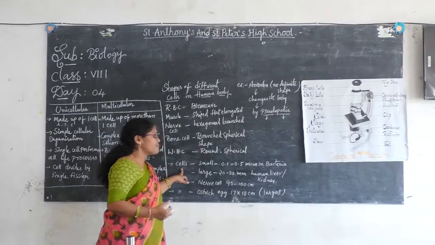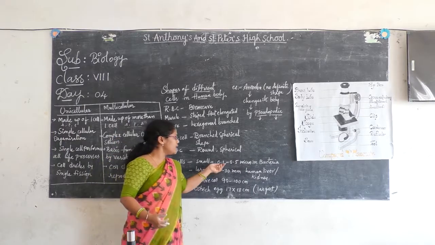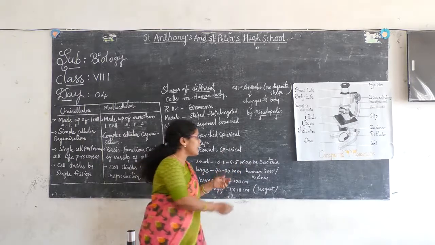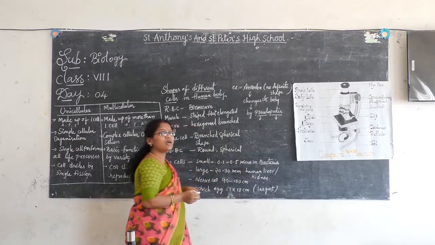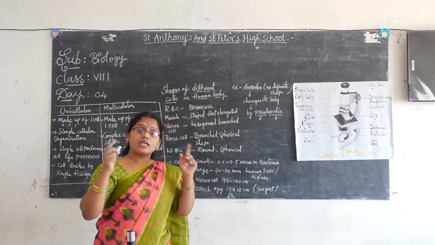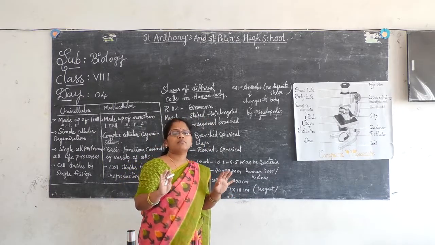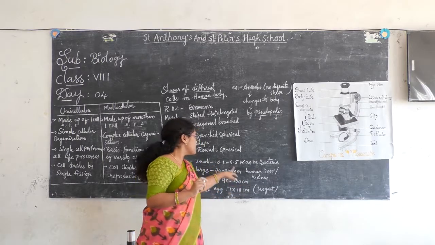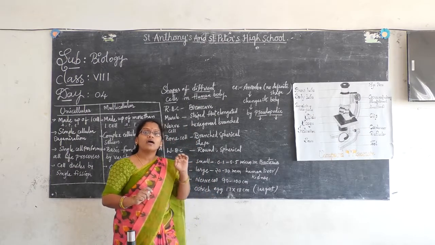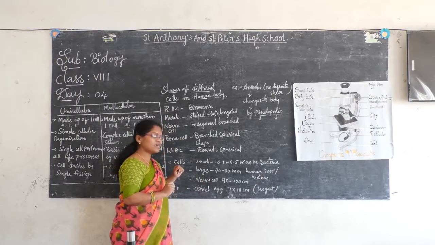Right. Cells are small, right? Small cells, what is the measurement of it? 0.1 to 0.5 microns, which you can see in bacteria. Bacteria are very small. Around us in air, in soil, in water, on our skin, wherever you look, bacteria are present. But you cannot see the bacteria because the measurement here is 0.1 to 0.5 micron. So we require an instrument called a microscope to see the bacteria. It is the smallest one.